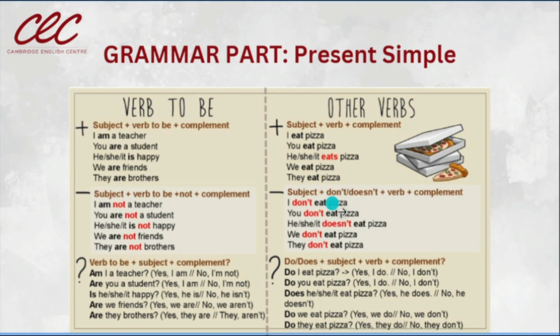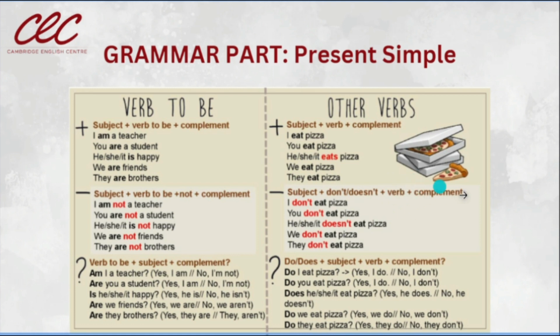Who are the subjects that use don't? I, you, we, and they. Yes, the plural ones. Who are the people who use doesn't? He, she, and it.